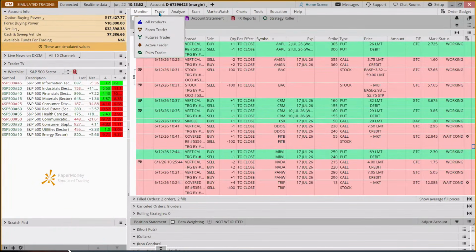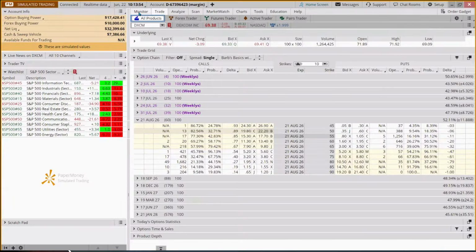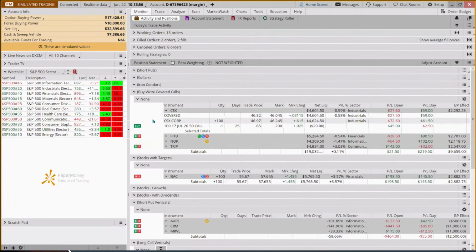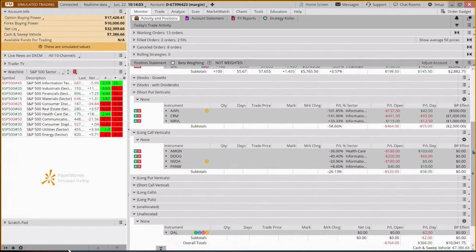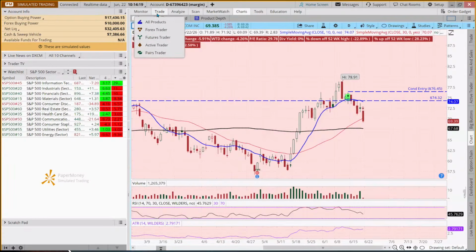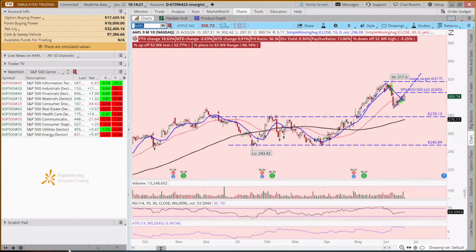I want to have a quick look, and this is one of those things where we say, we should look at these every day. And so if we come and we look at our short put verticals, we're down on 2 of them. And Marvell is ticking along doing its thing. And Apple is rebounding today, so that's encouraging. But CRM is looking bad. So let's look at Apple first of all.